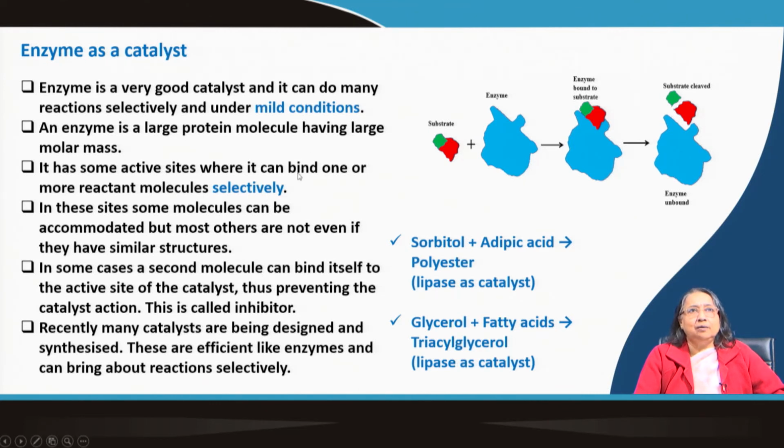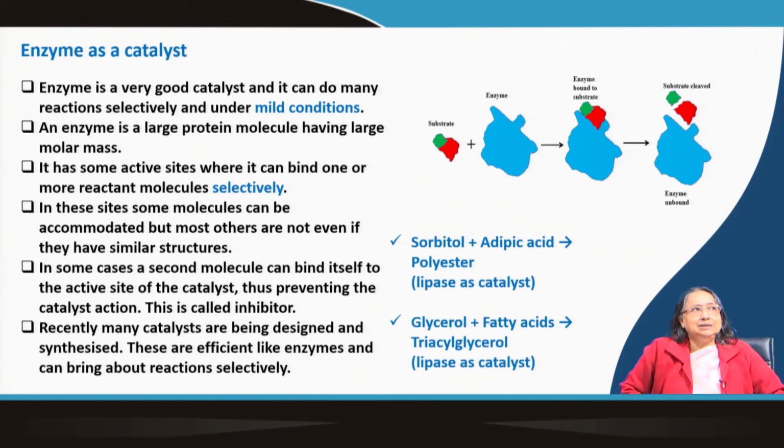There may be many compounds in the system, but only a particular substance will come into the active site and do the reaction. That is very important for an enzyme, it is very specific. In these sites some molecules can be accommodated, but most others are not, even if they have a similar structure.